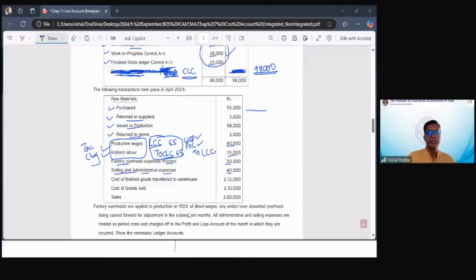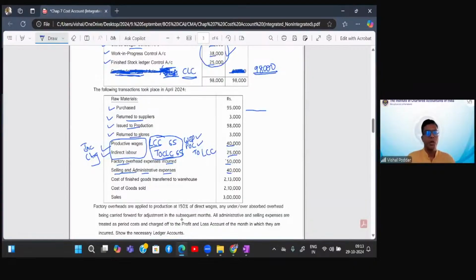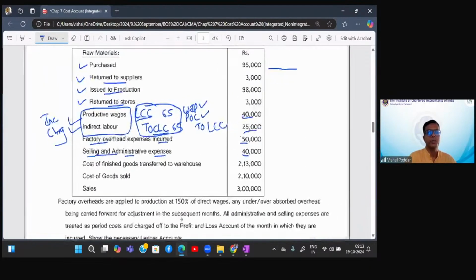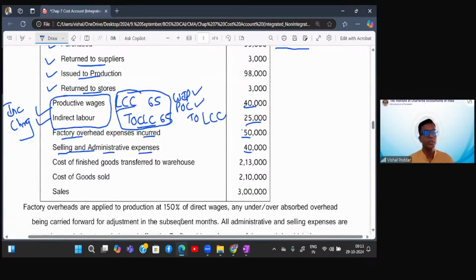So overheads incurred. Now pay attention to these entries, students. You have to first understand what the transaction is. Finished goods are transferred to warehouse. If they are transferred to warehouse, from where to where are they going? They are going from factory to warehouse. Warehouse is my finished goods. Factory is my WIP. So credit the giver, debit the receiver.